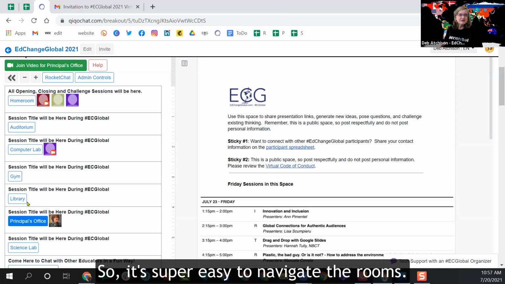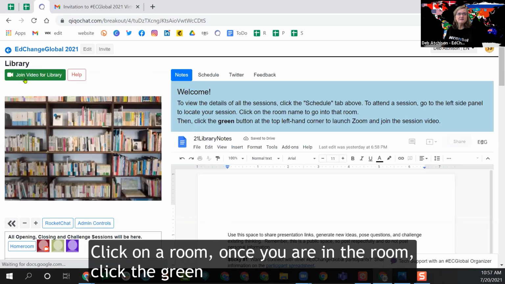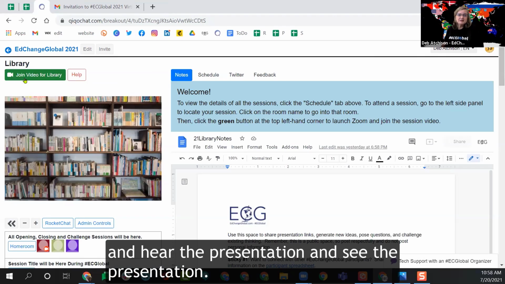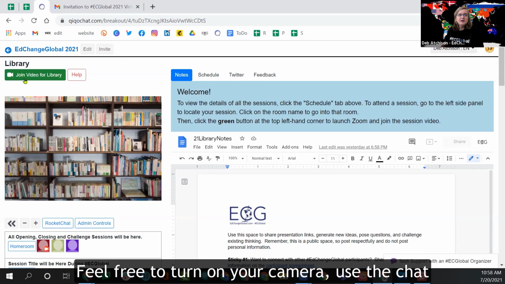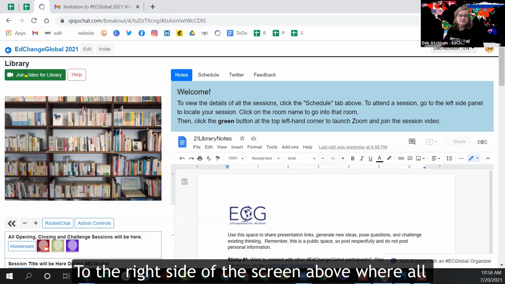So it's super easy to navigate the rooms. Click on the room. Once you are in the room, click the green button to join video for that room, and you'll be in that session and hear the presentation and see the presentation. Feel free to turn on your cameras, use the chat, whatever makes you feel most comfortable to participate in the session.